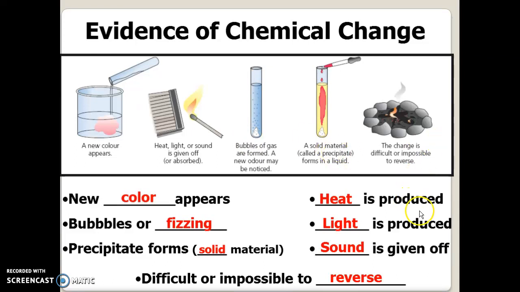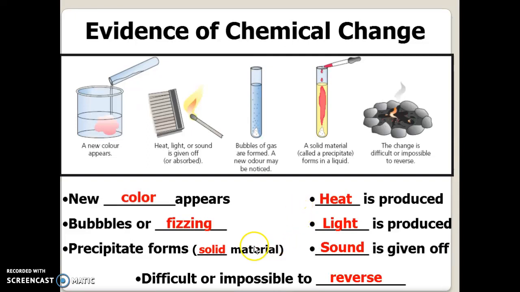Heat, light, sound, these things, if you think about fire, all make sense because fire is always a chemical change. So in fire, heat is produced, light is produced, maybe some sound is given off, and then maybe even an odor. Okay, I don't have this on here, but a change in odor is also a good chance there's a chemical change going on.